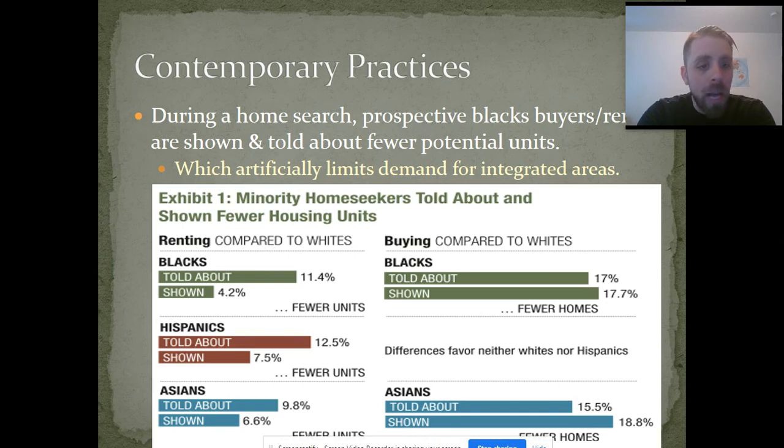So if you're renting, Blacks are told about 11.5% fewer units and shown 4.5% fewer units. That cuts down their choice. If you're talking about renting, again, Hispanics are told about 12.5% fewer units and shown 7.5% fewer units. That is something that is absolutely going to reduce neighborhood choice and reduce the neighborhood type of integration that we currently have. And I also feel, if I just think about one of the bigger cultural effects of